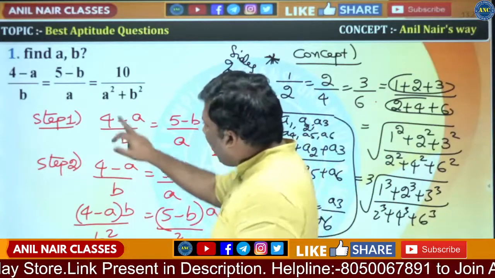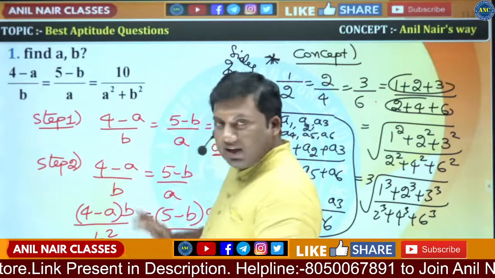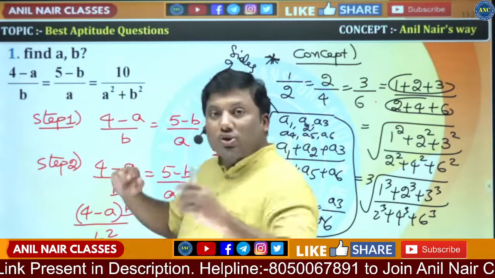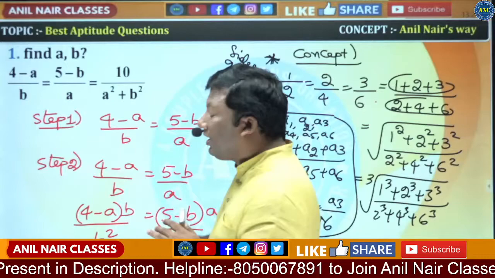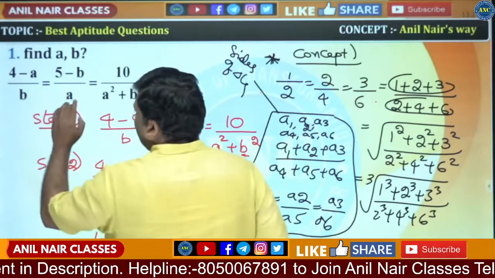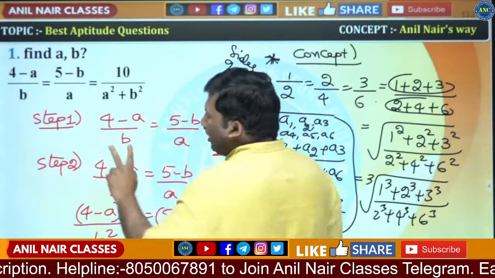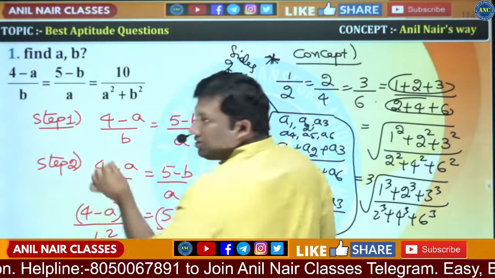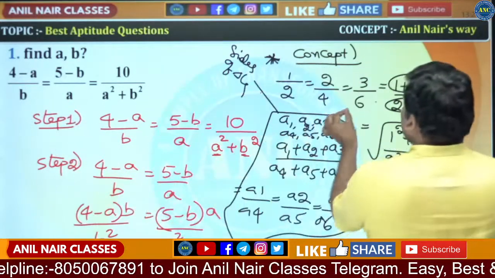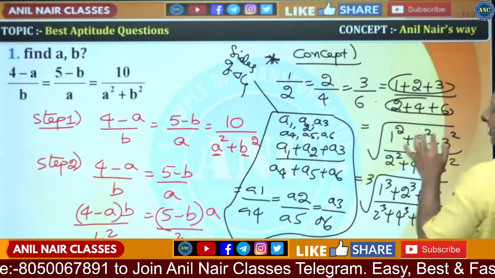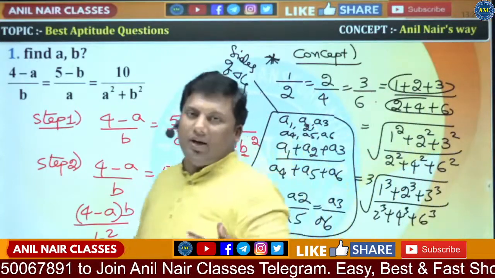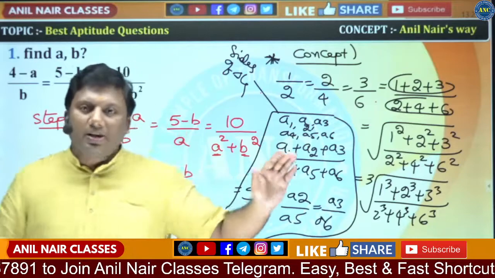First thing is, I observed the question: the denominator is a square, here it is a, so I multiplied numerator and denominator with a. Denominator it is b, multiplied numerator and denominator with b. Here it is a square plus b square. That means I have to use the concept of sum of the denominators, which I discussed.